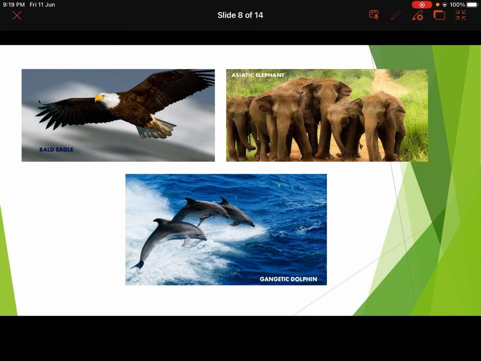So some of the examples here are the bald eagle, then your Asiatic elephant, Gangetic dolphins. These are the species which are in the vulnerable category right now.